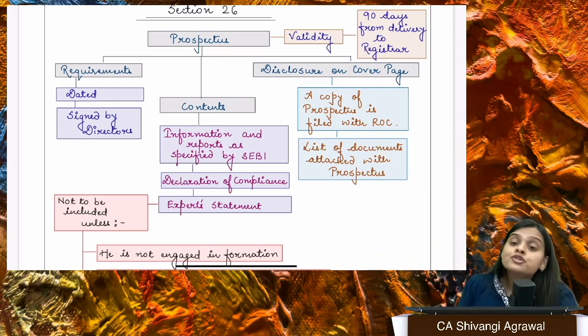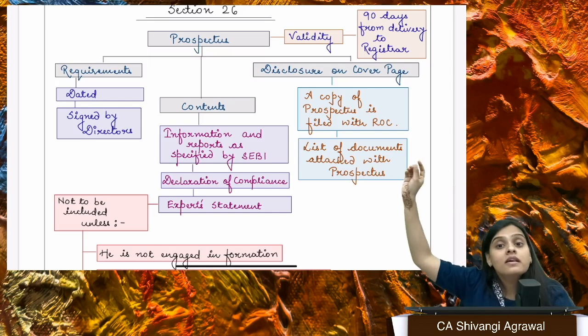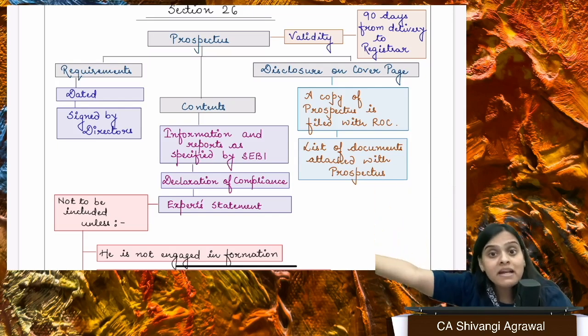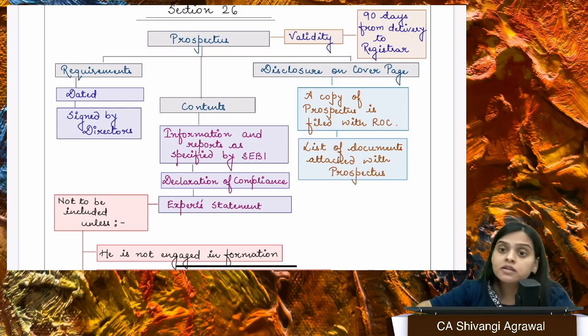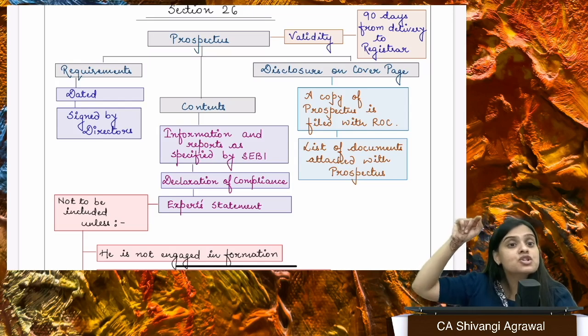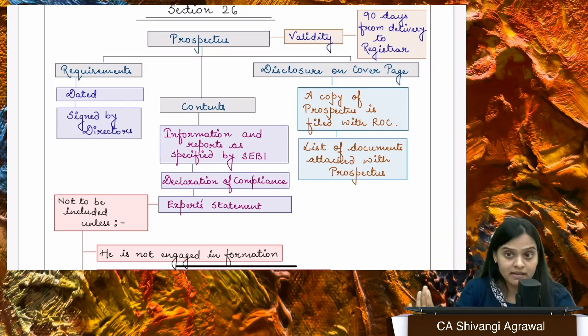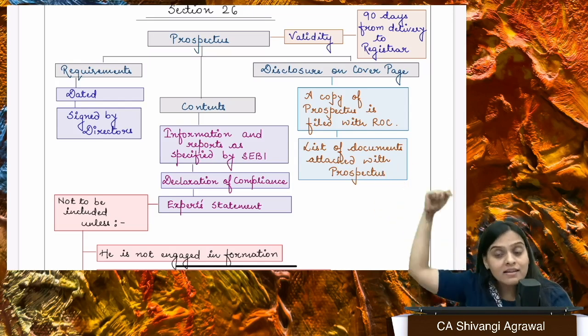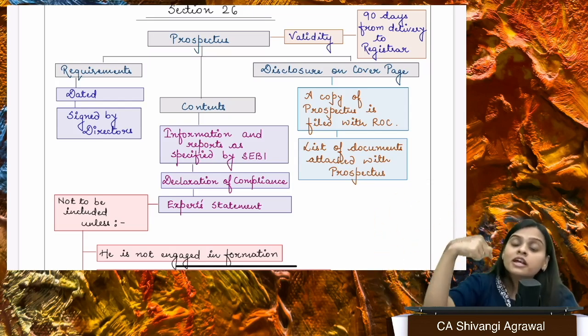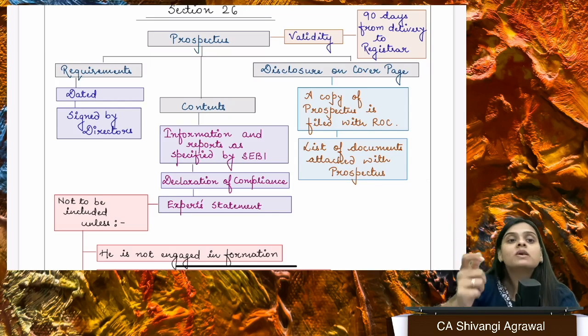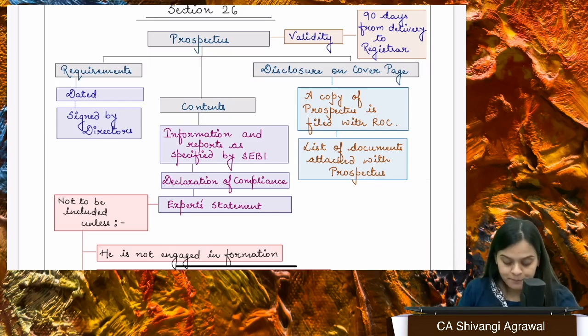So now, to know what should be written in the prospectus, we actually need to go through the regulations which have been made under the SEBI Act. We are not getting the information here under the Companies Act, because under the Companies Act, SEBI with consultation to CG has not prescribed anything. But under the SEBI Act, they have made the regulations, and those regulations specify what information and what reports must be given in the prospectus.